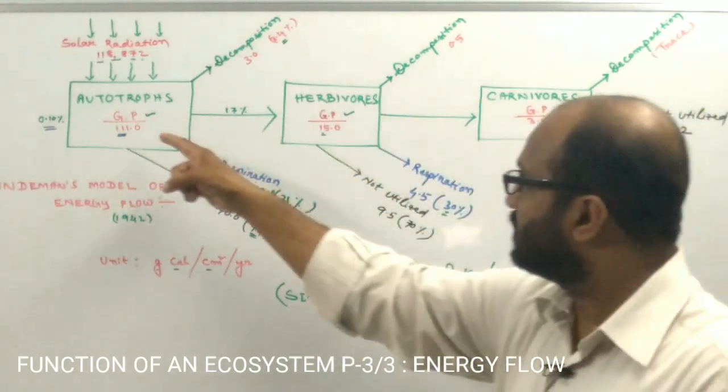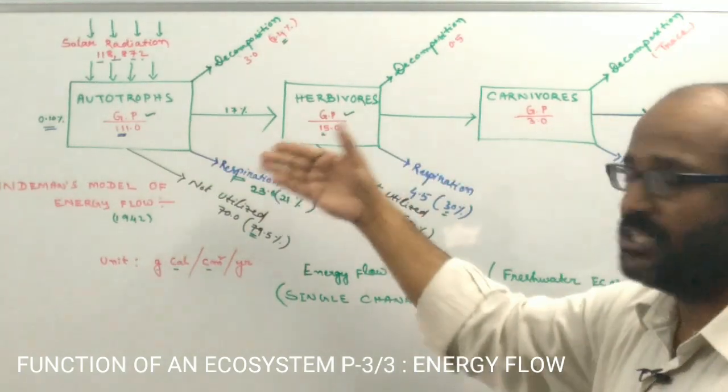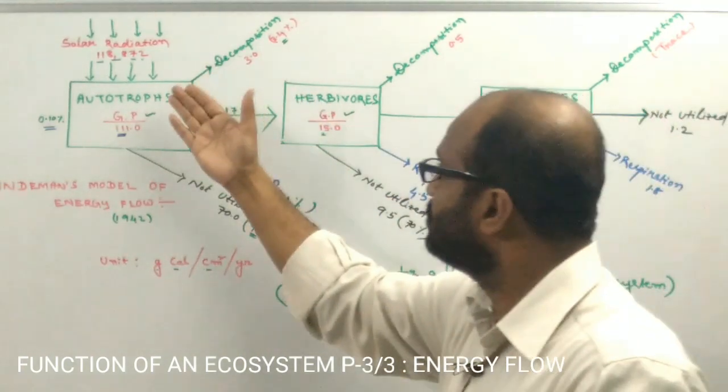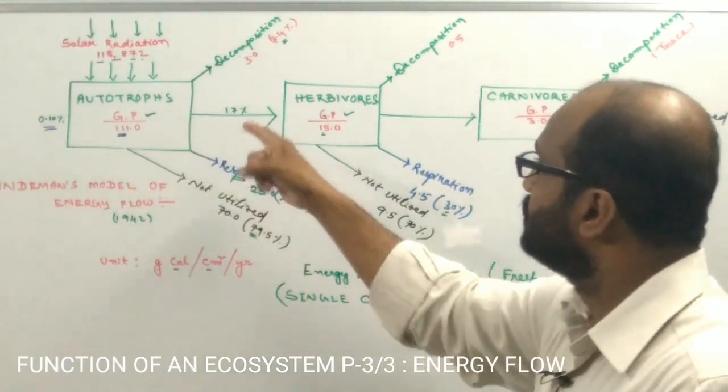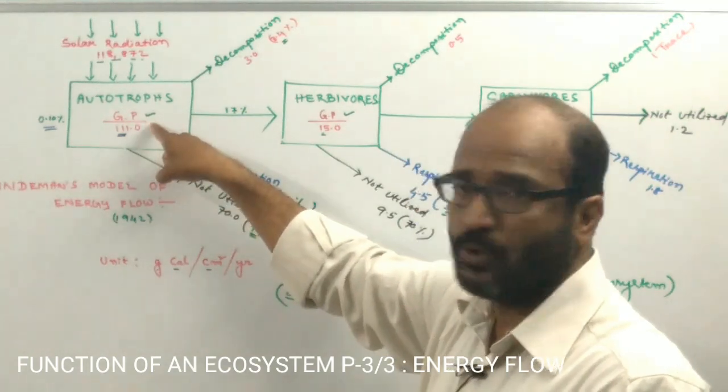So here, this energy flow is unidirectional. We know the energy comes from the solar system, or the sun, through the autotrophs.